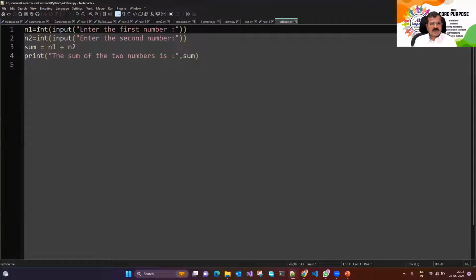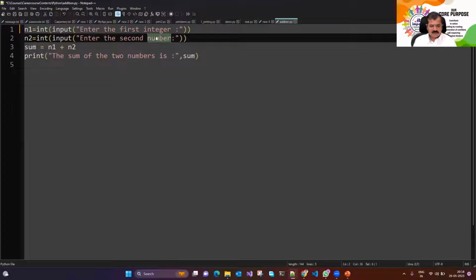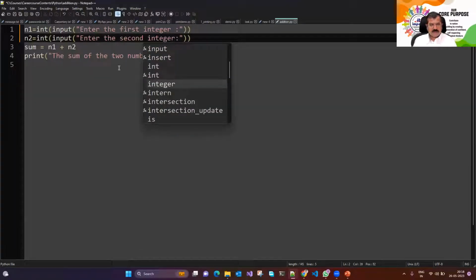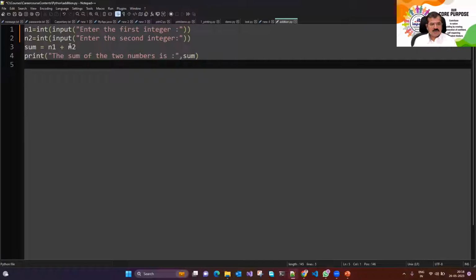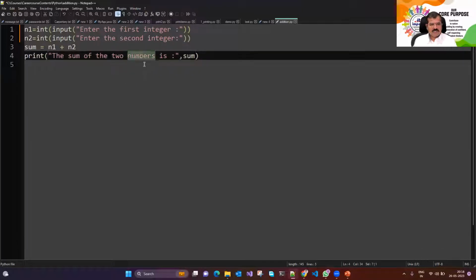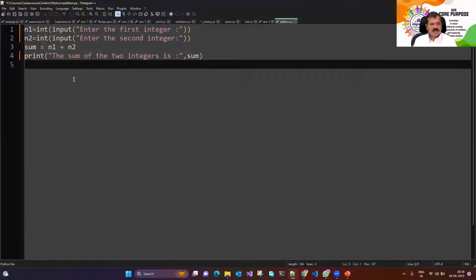It says n1 equals input, enter the first number. The number could be, Prithviraj, any number. Somebody can enter a number in a complex form as well, correct? A complex number as well. So let's say integer. Since the question is talking about integer, let's say please enter the first integer. Then please enter the second integer. And then sum is equal to n1 plus n2. The sum of the two integers is sum. And that looks perfect.